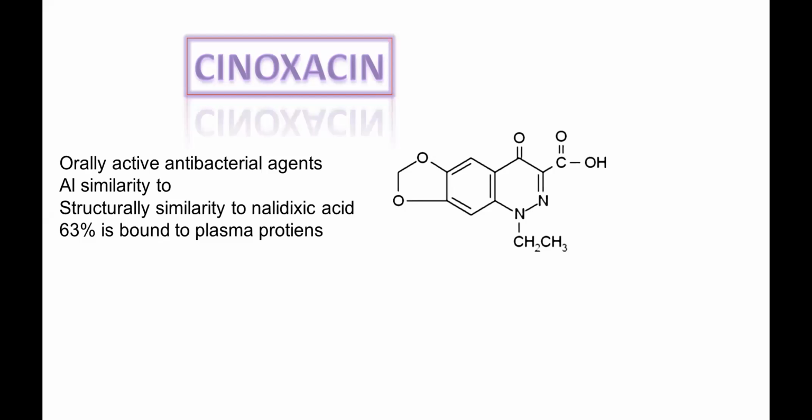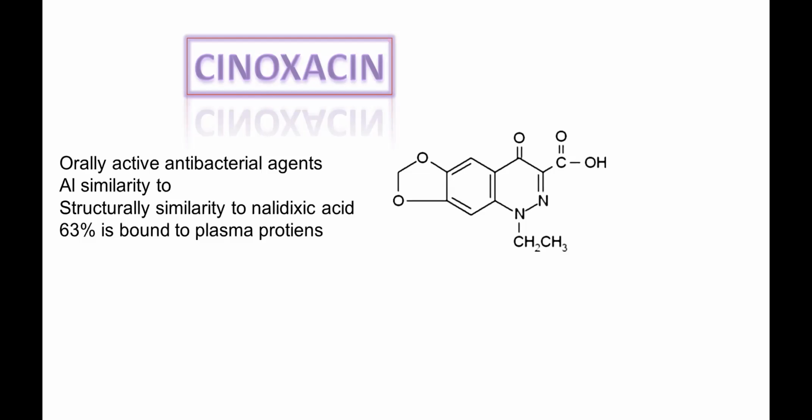Its antibacterial activity is similar to that of nalidixic acid, and its mechanism of action is similar to that. The only thing is that the carbon at the 2nd position is replaced by a nitrogen, and the methyl group at the 7th position is replaced by a 5-membered dioxolyl ring at the 6th and 7th positions. Okay, this is the structure of cinoxacin.